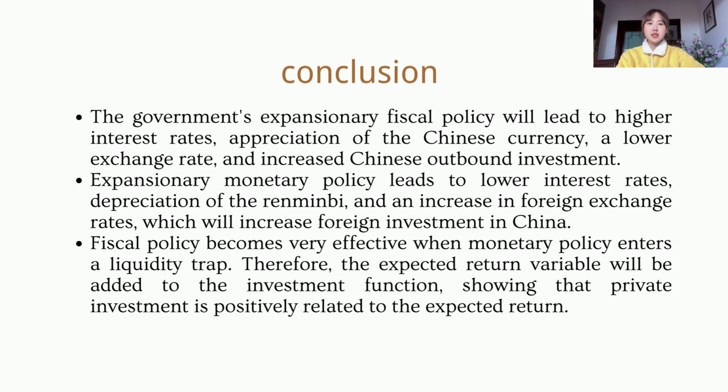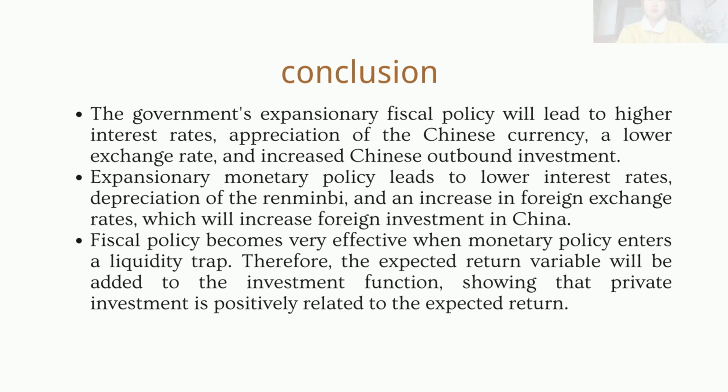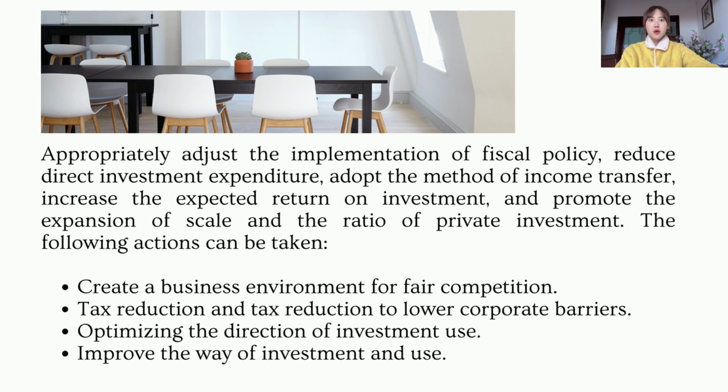Therefore, the expected returns variable will be added to the investment function, showing that private investment is positively related to the expected return. Therefore, when fiscal policy is close to the boundary, it is necessary to appropriately adjust the implementation of fiscal policy, reduce direct investment expenditures, and adopt income transfer methods to increase the expected rate of return on investment, and promote expansion of the scale and proportion of private investment.